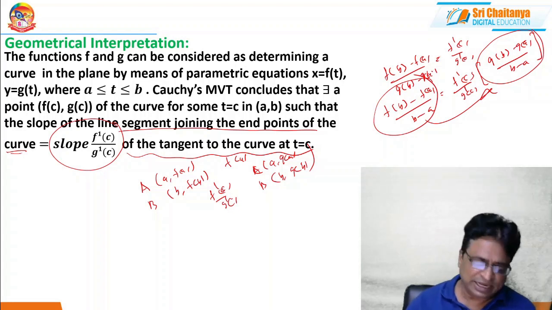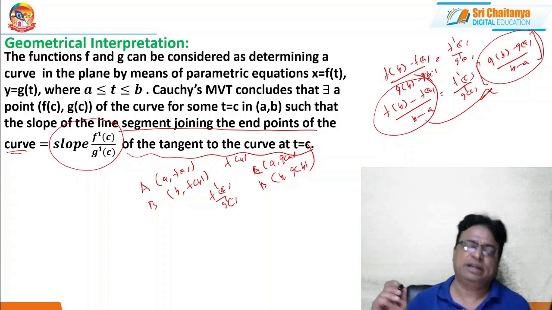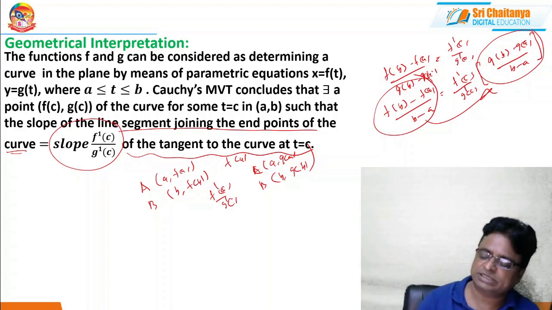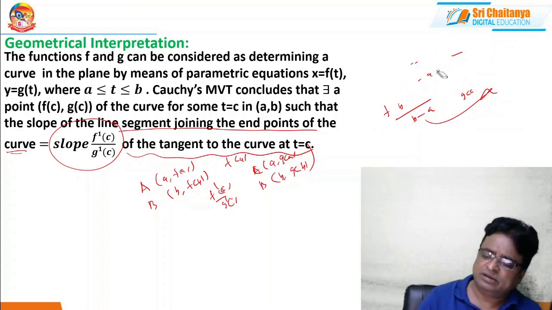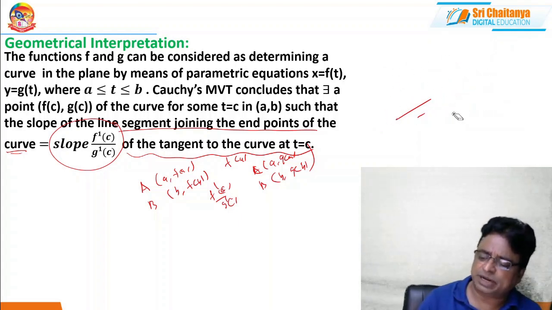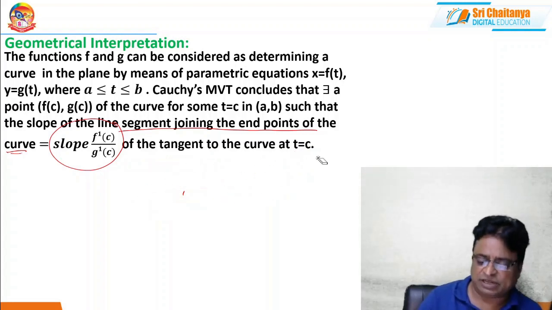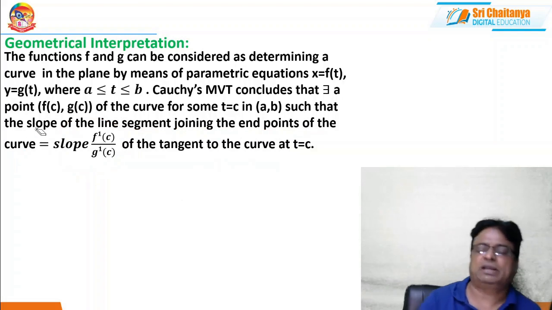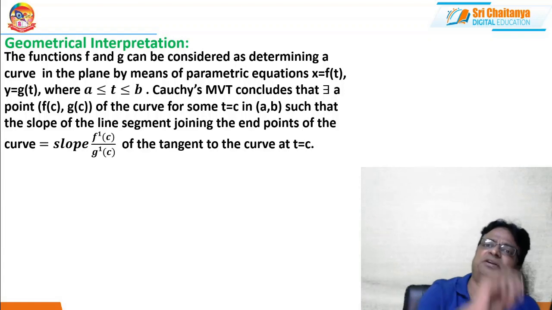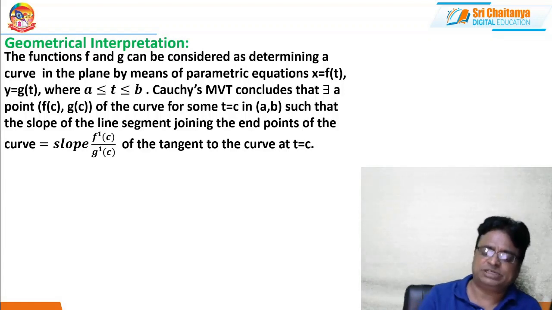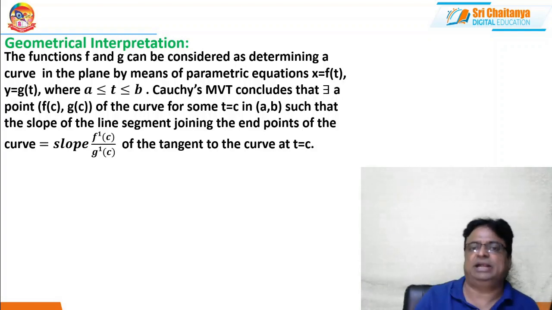So indirectly, so far the curve was in the form of y equal to f of x. Whenever the curve is in the form y equal to f of x and is defined in the closed interval a b, then based on the boundary conditions of Rolle's theorem or Lagrange's theorem, we may check whether Rolle's theorem or Lagrange's theorem is applicable. Suppose the equation of the curve is given in parametric form, then Cauchy's theorem takes place. Cauchy's theorem will give a beautiful idea.